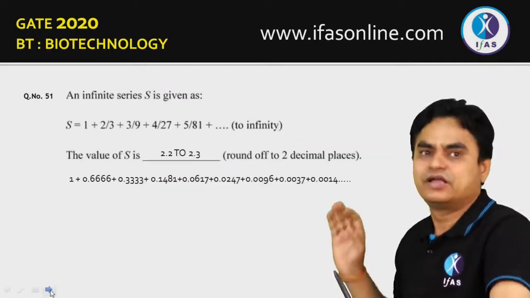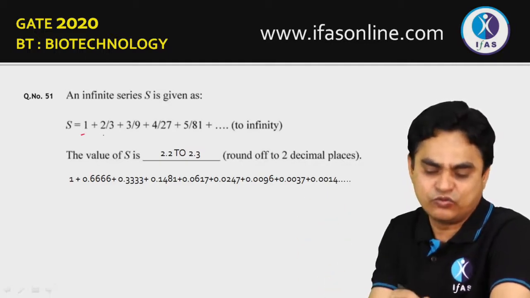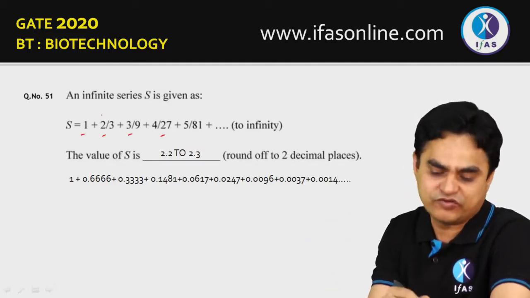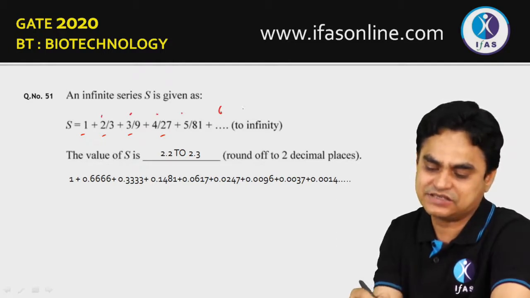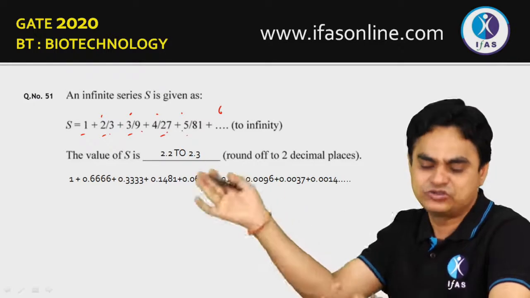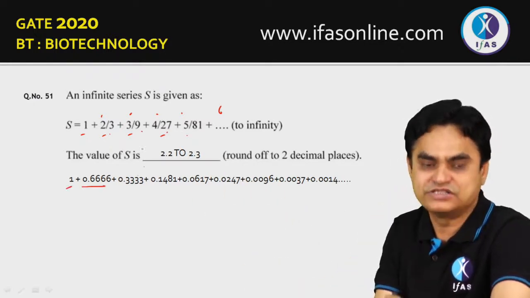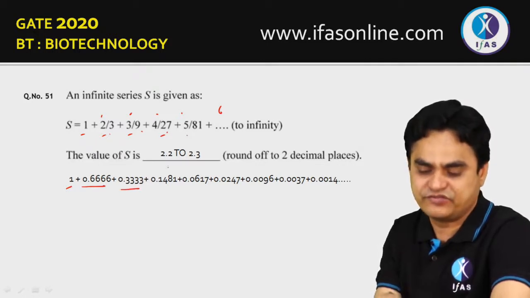Question number 51. This is a case of an infinite series where the values of S are given as 1, 2, 3, 9, 4, 27. So here it is 1, 2, 3, 4, 5, 6 and so on, and here there are multiples of 3: 3, 9, 27, 81, 243 and so on. The values you can add: 1/3, then 2/9, 3/27...